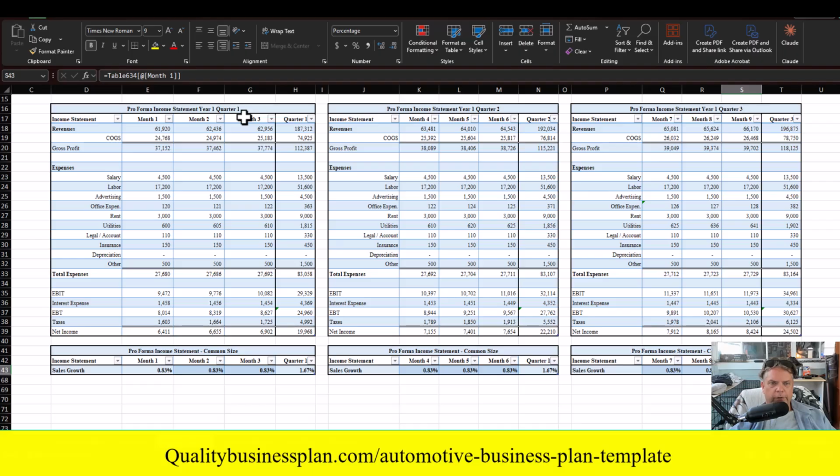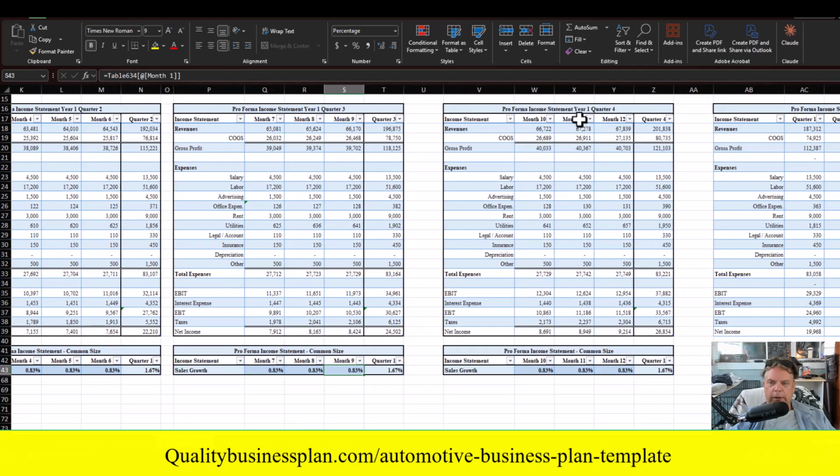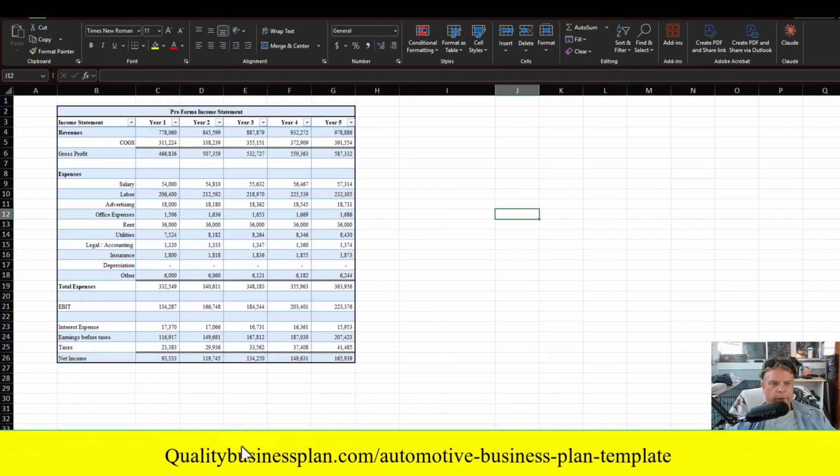I've got a profit and loss for the next 12 months broken into quarters. Month 1 through month 3, quarter 1. Month 4 through 6, quarter 2. 7 through 9, quarter 3. And yada, yada, yada, all the way to month 10 through 12, quarter 4. And then your profit and loss statement or your cash flow statement is summarized in the income statement tab. And this gives you the 5-year projection right here.